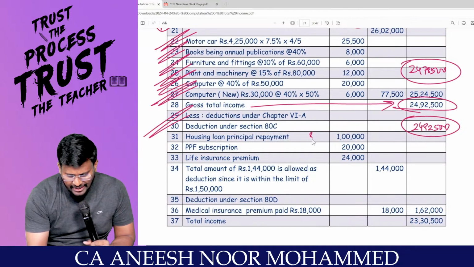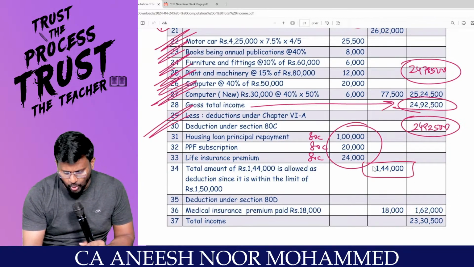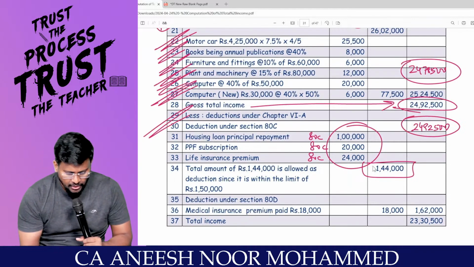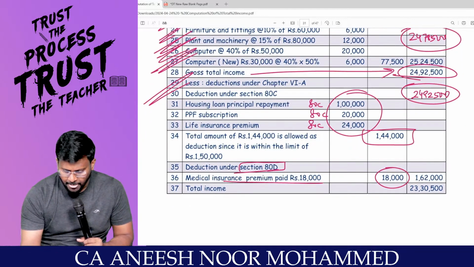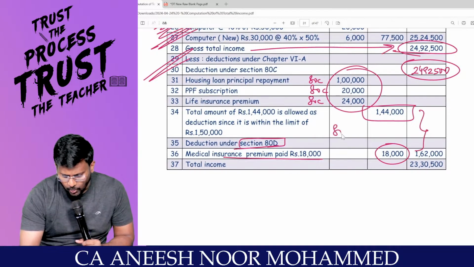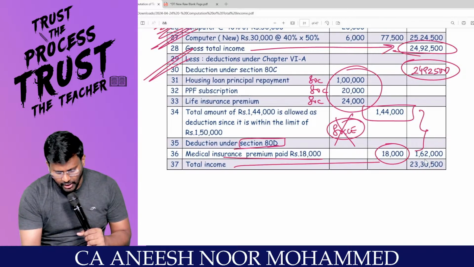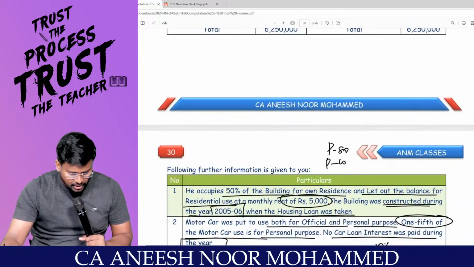Housing loan 80C, correct? PPF 80C, life insurance 80C. Put together it's coming only 1 lakh 44,000. No problem. Up to 1 lakh 50,000 I can claim. Deduction under 80D of 18,000, correct? This is not covered under the bracket of 80CCE. The total income will be 23 lakh 30,500, right?